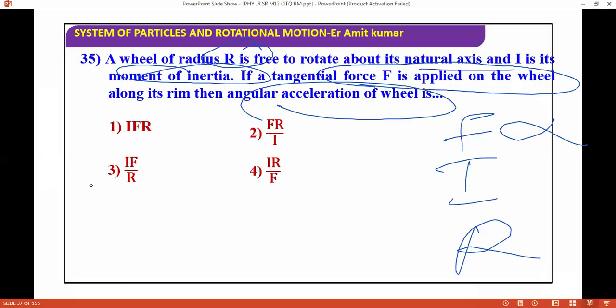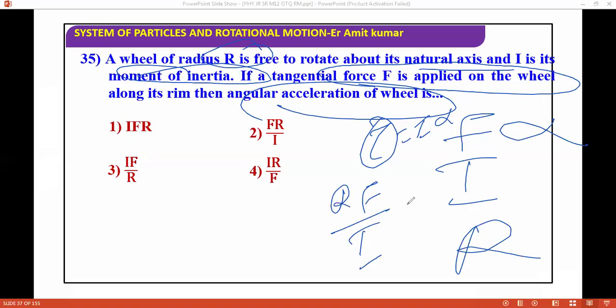The correct answer: you all know tau equals I into alpha, and tau is R cross F. Basically, you can say R into F divided by I equals alpha. Think like this. So which option is coming for this question? The correct answer will be the second one. Okay, so next we are moving ahead to the next question.